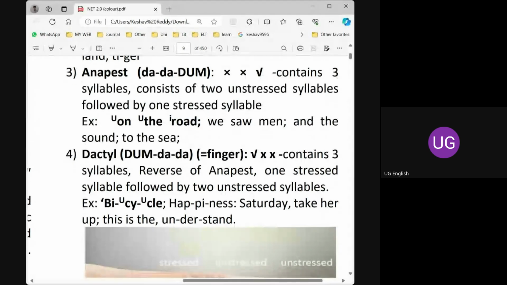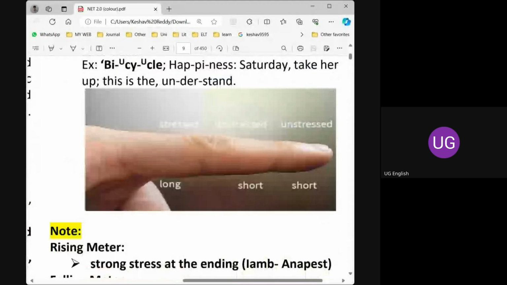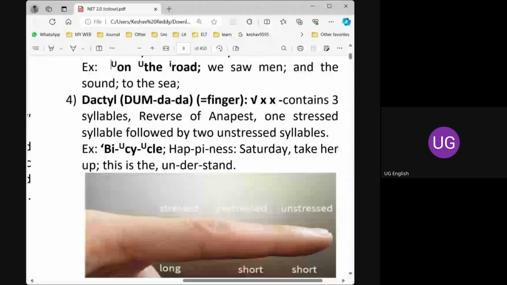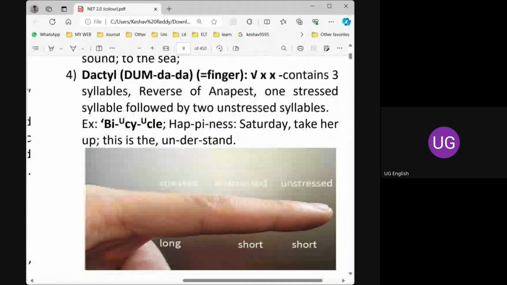So here is a word. If you observe the finger, we have three parts. Yes, there are three segments in a finger. The first one is a longer one. That's why it is a dum. That is a long stress, or stressed. Whereas cycle, those are short ones.